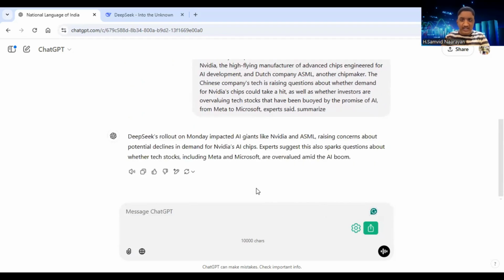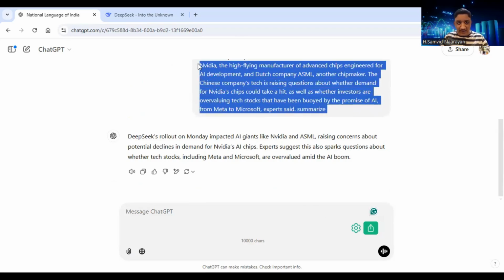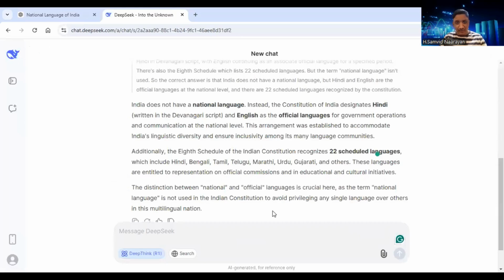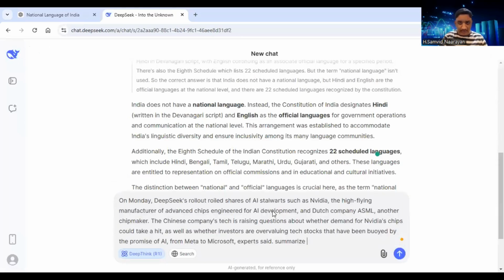It is showing us a summary. On the other hand, DeepSeek, I'm going to ask DeepSeek to summarize it. Summarize.